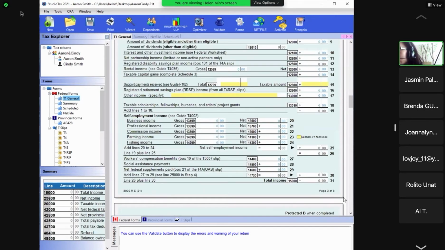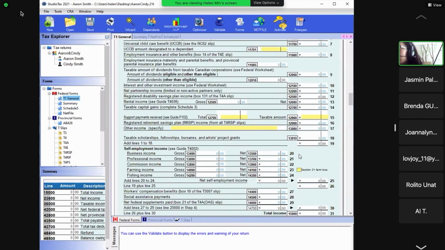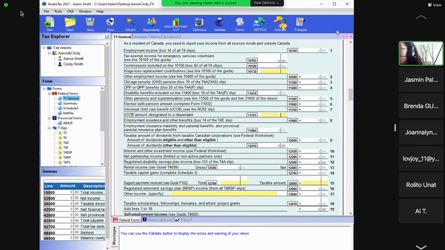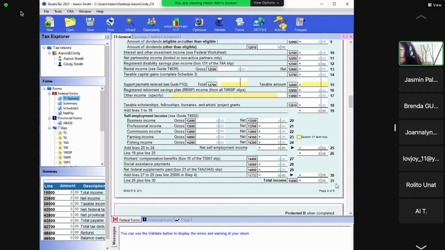Then the third, that's page 3, okay? So if you look at page 3, the bottom is total income, okay? Page 3 is total income. Page 3 has a lot of items. So that's line 1, 2, 3, 4, until line 30.